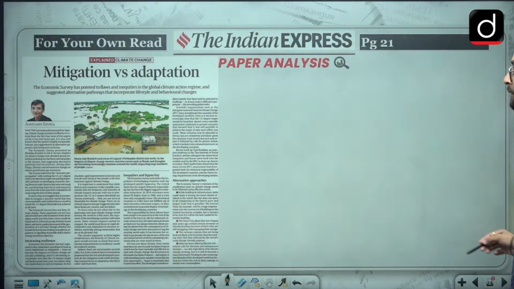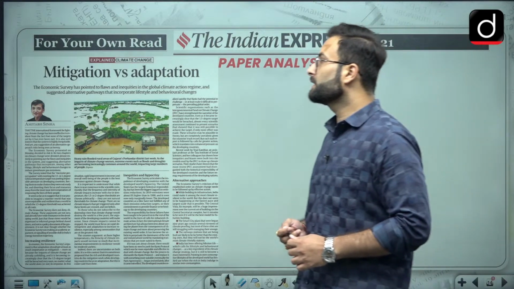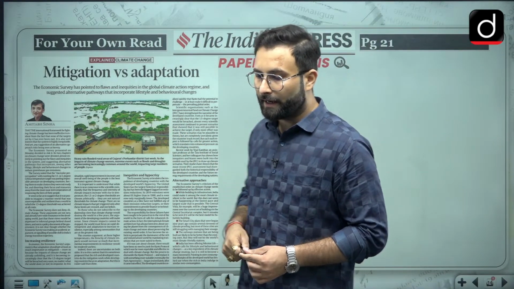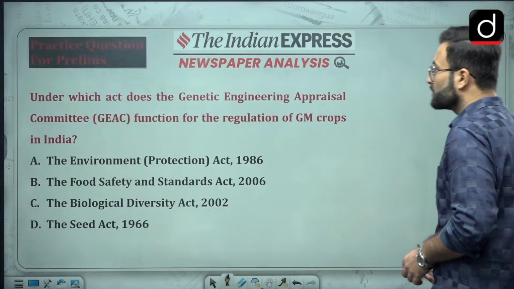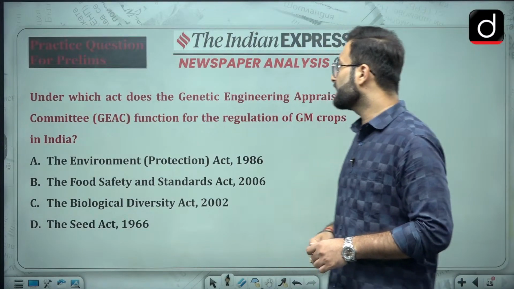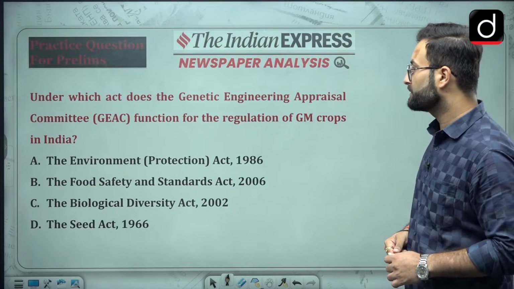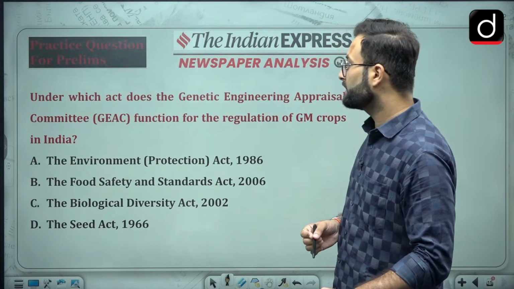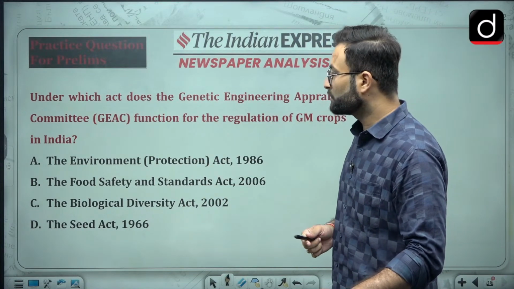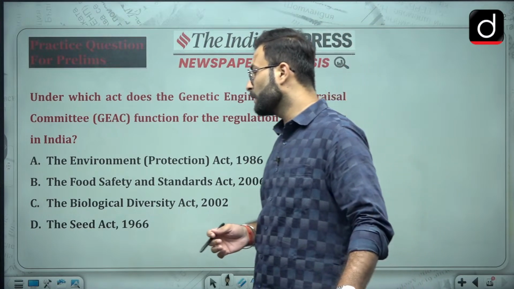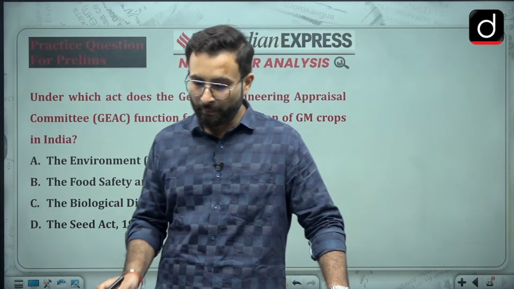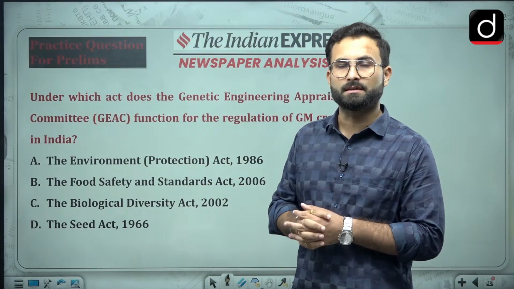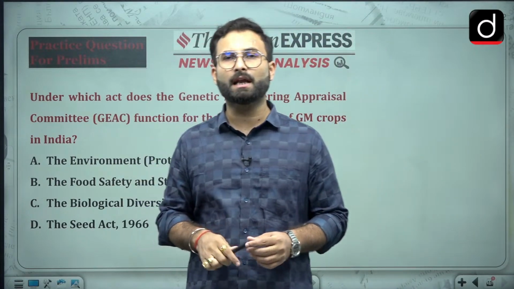Now moving to the last part, that is for your own read, there is this mitigation versus adaptation. This particular article you can go and read, and in the end there is a practice question, that is under which act does the Genetic Engineering Appraisal Committee function for the regulation of GM crops in India. We have discussed that: the Environment Protection Act 1986, Food Safety and Standards Act 2006, Biological Diversity Act 2002, and Seeds Act 1966. So you can go through this particular question and attempt this question and answer in the comment box.